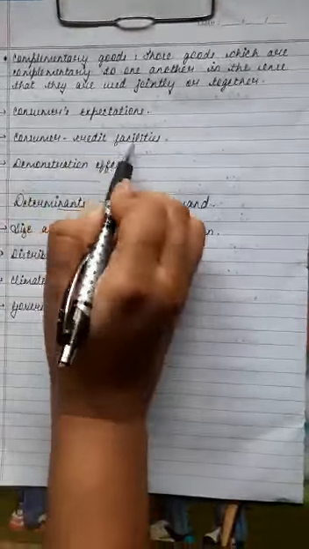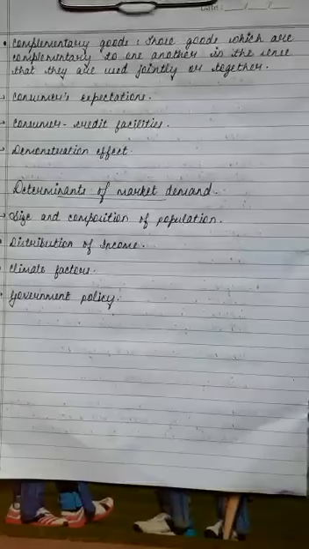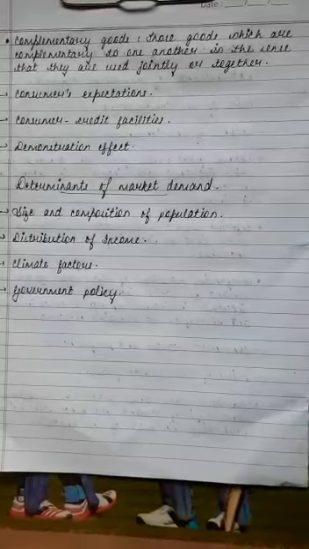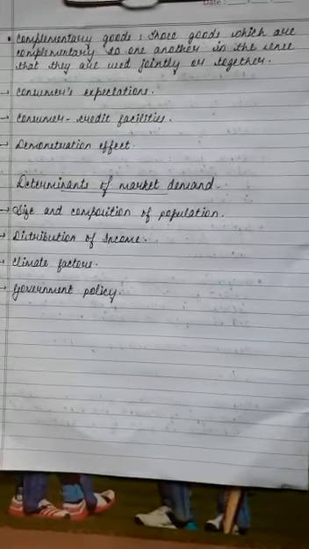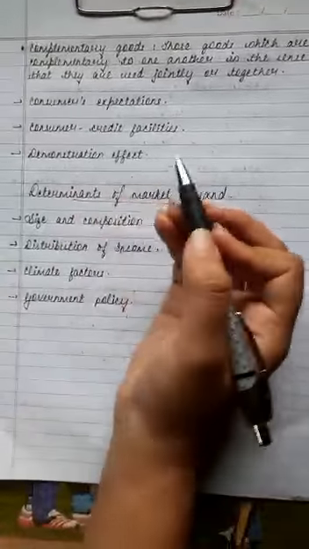Next, consumer credit facilities. If credit facilities from the sellers of the commodity, banks, etc. are available, consumers would be tempted to purchase certain goods they could not have purchased otherwise. Credit facilities mostly affect the demand for expensive durable goods such as cars, residential houses, etc. For example, a number of commercial banks in India provide car loans at low rates of interest. As a result, the demand for cars has increased because people are motivated to finance the purchase of cars through borrowing from banks.